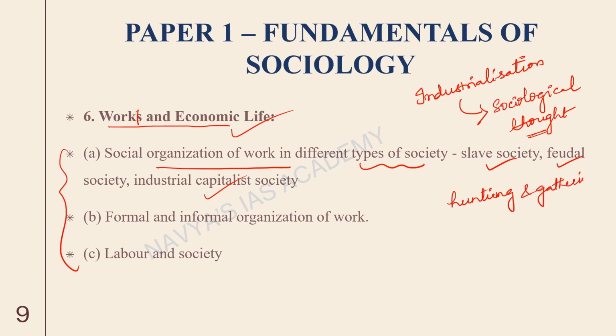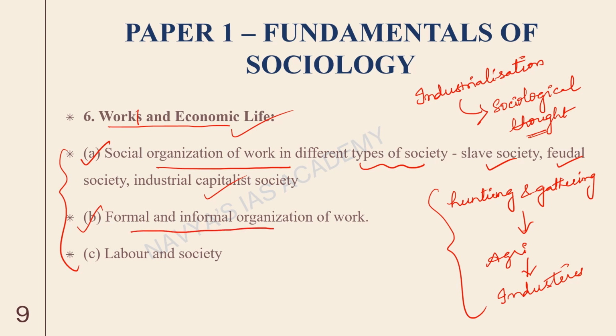Then the kind of work and economic life moved to agriculture, then industries, right? So how this evolution happened and how people started socially organizing themselves, all of that we will see under this topic. The next topic is formal and informal organization of work.